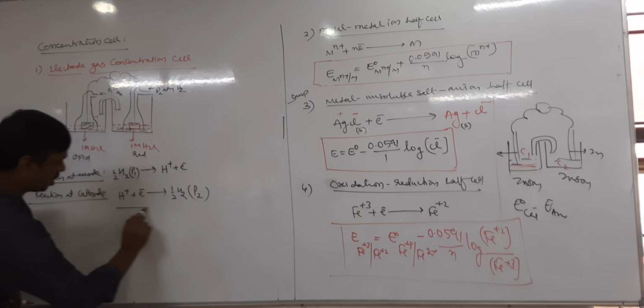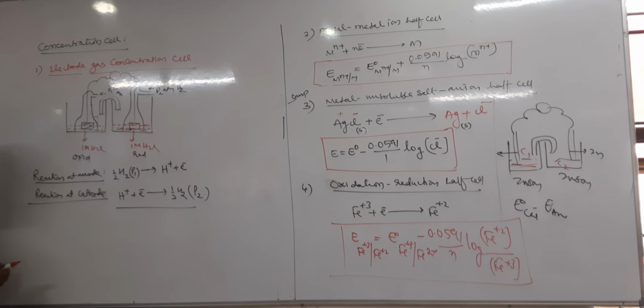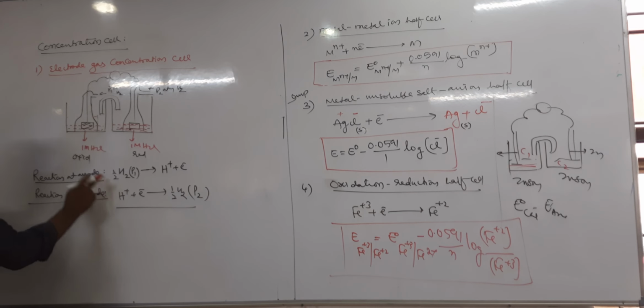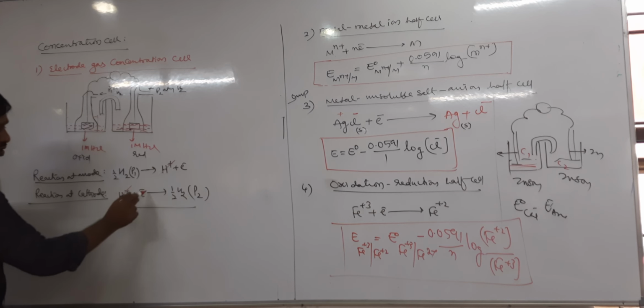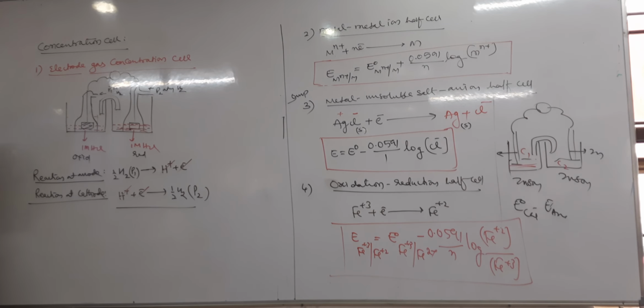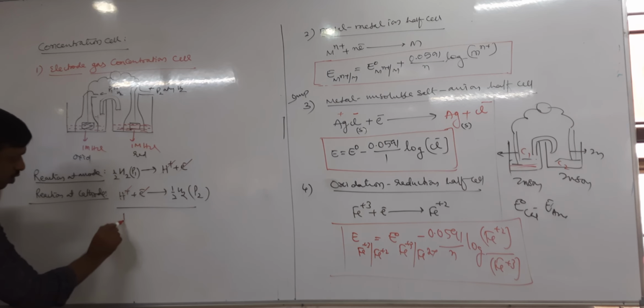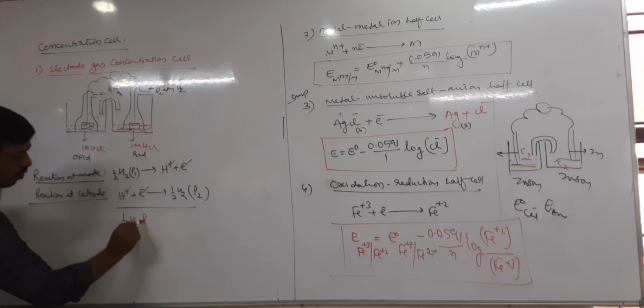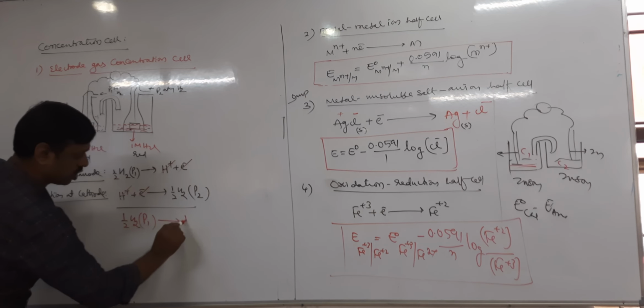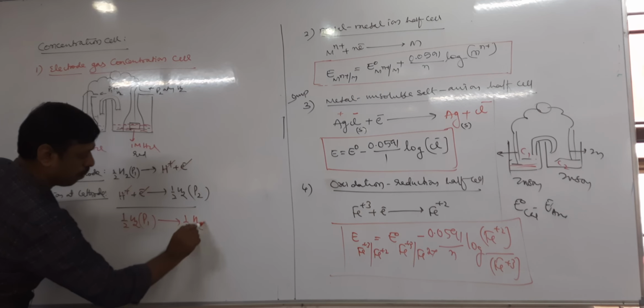Tell me, what is the cell reaction? What is the concentration of H+? Both are same, 1 molar, 1 molar. And what is the change? Pressure. Therefore, half H2 at P1 pressure gives half H2 at P2 pressure.